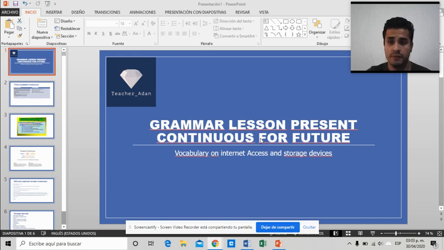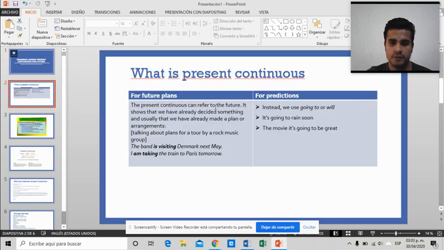Today's lesson is about the present continuous for future meaning. First, we have to know what the present continuous is.